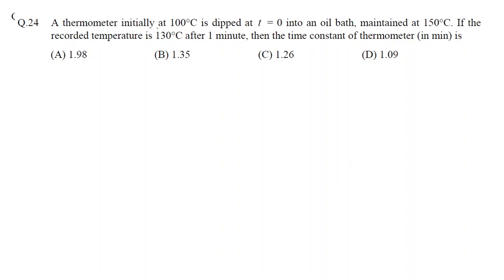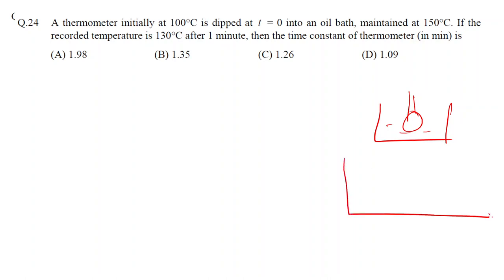So in this question, we are given a thermometer. So this is an oil bath, and we have been given a thermometer. The thermometer, as we saw, is a first order system. Okay, so the transfer function is Kp upon tau s plus 1 is equal to Y(s) upon X(s).